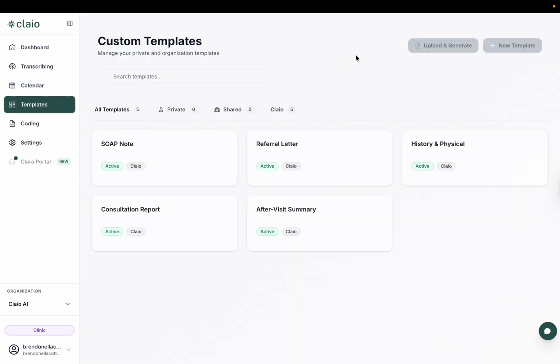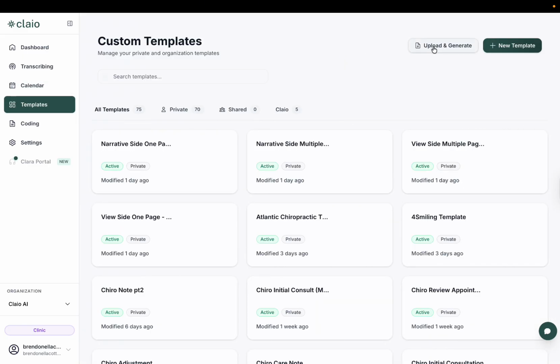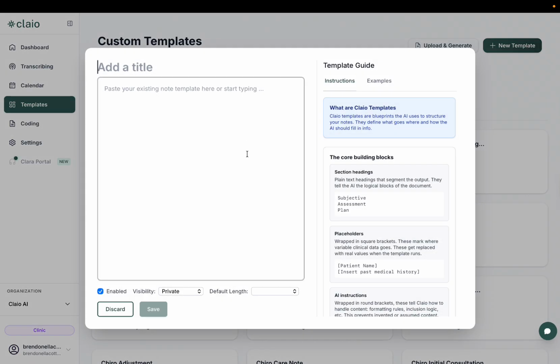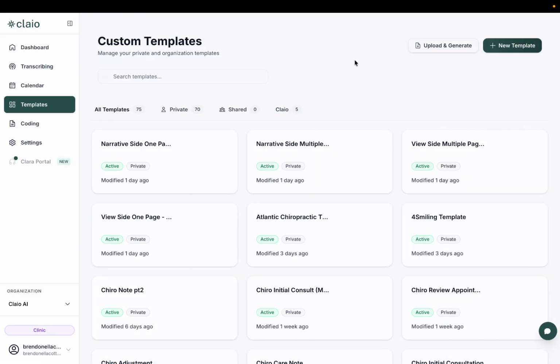Then we have our templates tab. This is where you can upload and generate templates that you're currently using, or custom build new templates inside of Claio. My recommendation is that you send your templates that you are currently using with MacPractice over to the Claio team, and they will help you custom build templates that will work alongside Claio.